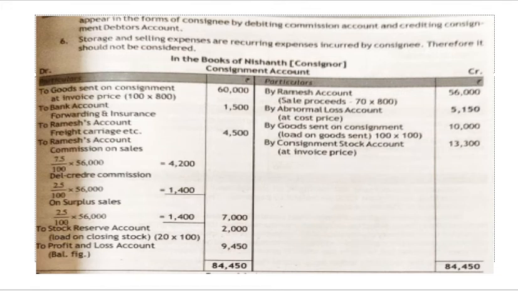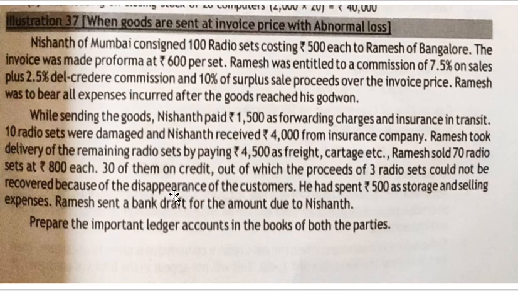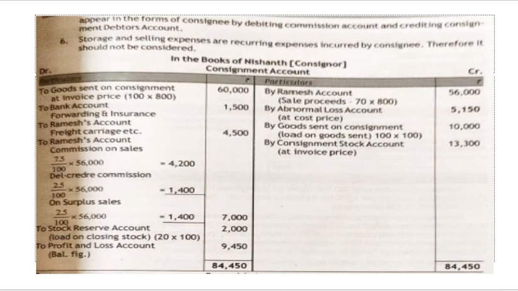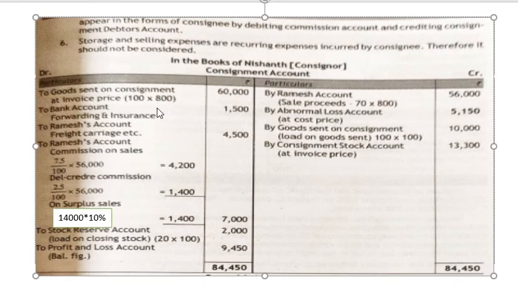Then you have in the problem the additional commission, which is 10% on surplus sale proceeds over the invoice price. Please note, it is actually 10%. How are you going to find out the surplus? You calculated ordinary commission and del credere commission on sales, so you have got 4,200 and 1,400. On the surplus, you need to calculate what the surplus amount is.